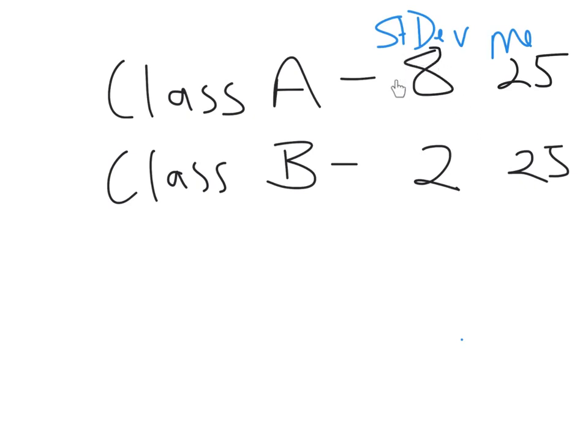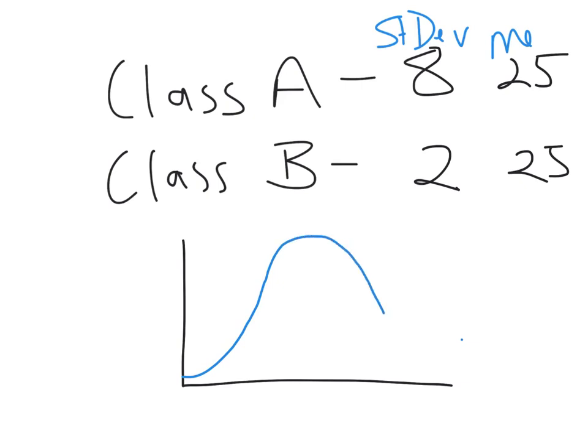So this score here means that the class scores vary, and I'll draw another graph. So this here represents Class A, whereas this here represents Class B. So I better draw in our mean line.